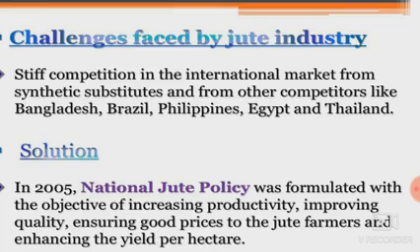In 2005, the National Jute Policy was formulated with the objective of increasing productivity, improving quality, ensuring good prices to jute farmers and enhancing the yield per hectare. In such situations, government intervention is required for the development of particular industries. So this was the step taken by the Indian government in 2005.